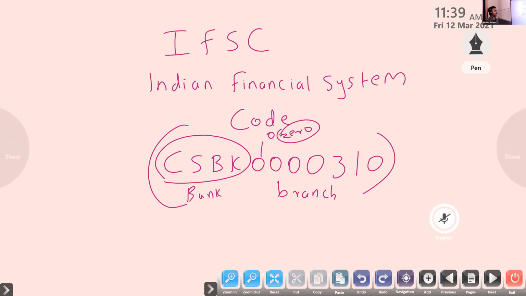It identifies the code of the bank branch participating in the NEFT system. This is very important. We have to use it in our practical life whenever we transfer funds from our account to another account through internet banking. We must need the IFSC code.